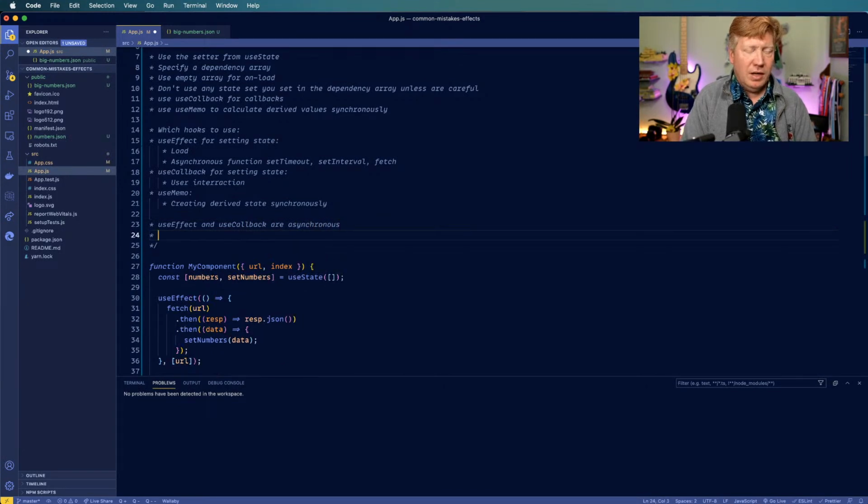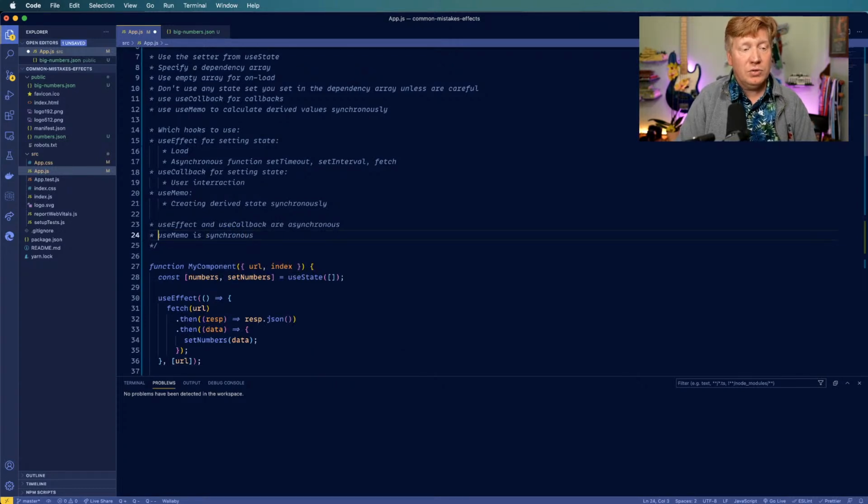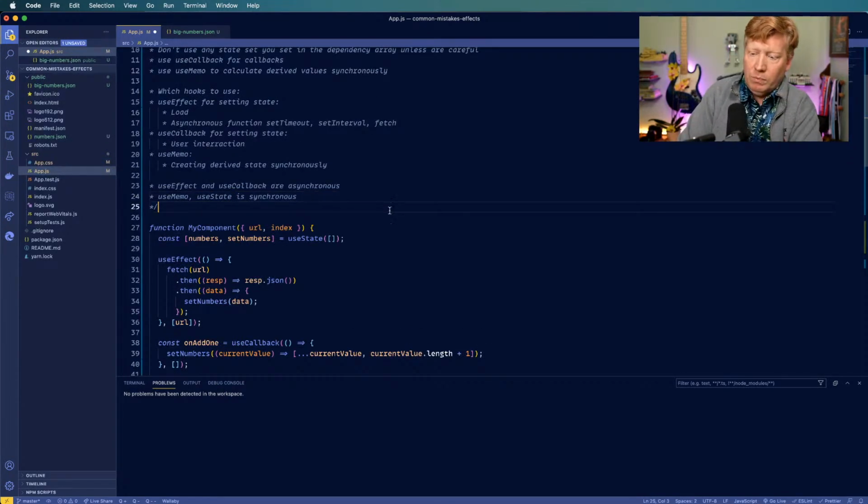And then useMemo is synchronous. And useState is synchronous. Cool.